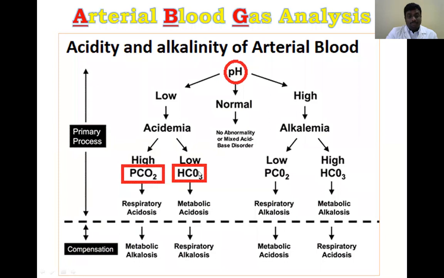In case of any abnormality in the partial pressure of carbon dioxide and bicarbonate, there is a chance to produce abnormal pH. So when the partial pressure of carbon dioxide or bicarbonate concentrations are elevated or reduced due to acid-base disorders.